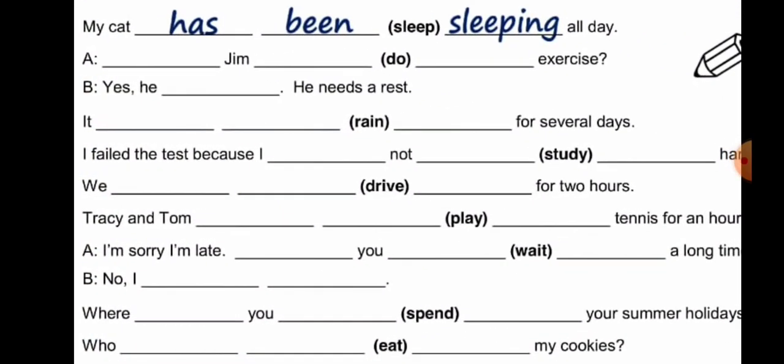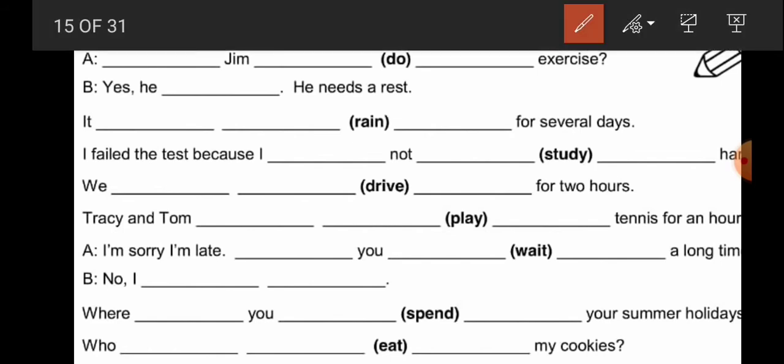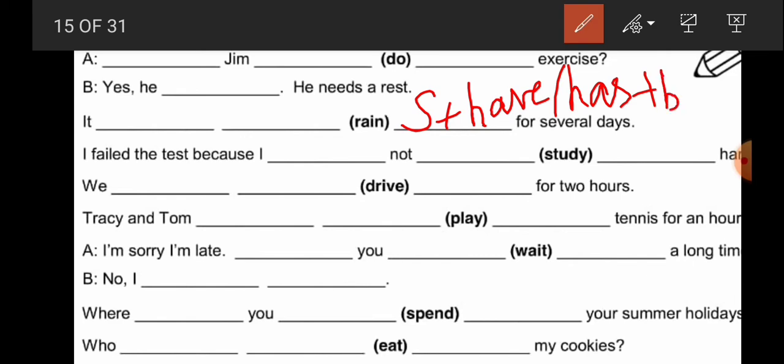Now let's learn how we have to write using present perfect continuous tense. Present perfect continuous tense will have the structure: subject plus have or has plus been plus verb plus ing.